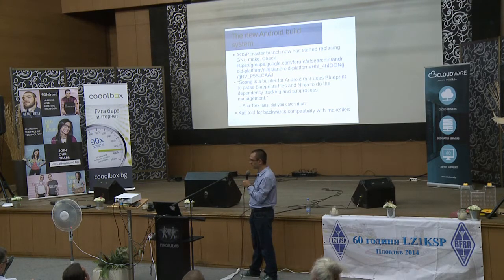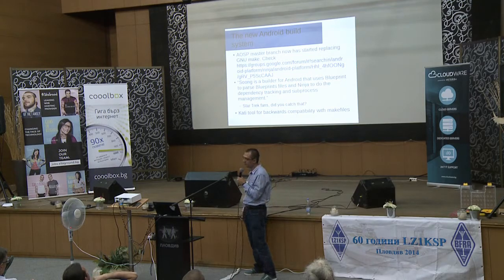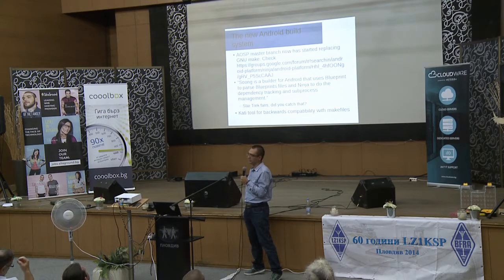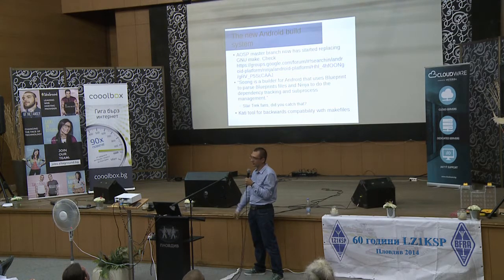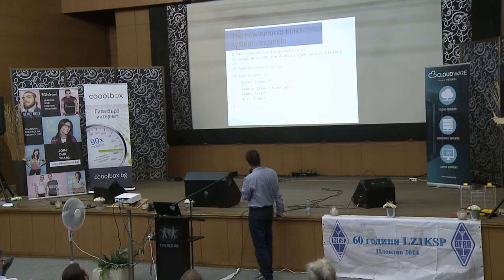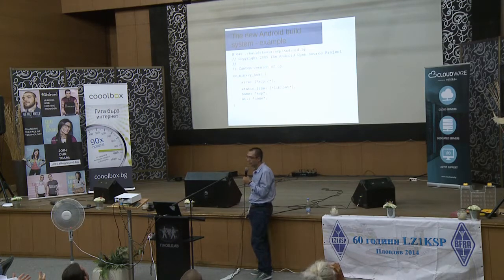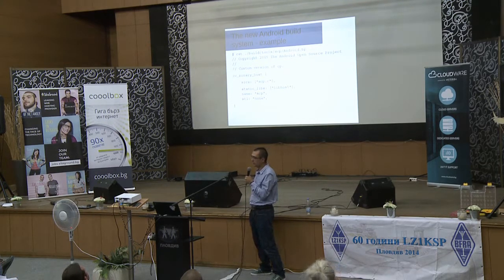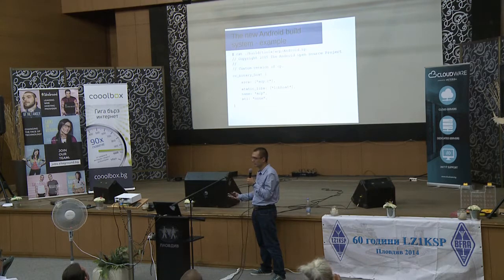So it's a good play of words. Now, compatibility with GNU make fragments is not lost because there is this Kati tool for parsing and integrating the old GNU make fragments. Here is an example of the new build system. Basically the same idea with the promise that you can augment with Go snippets and more easily write custom rules.